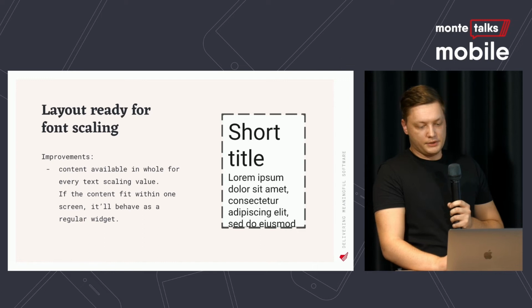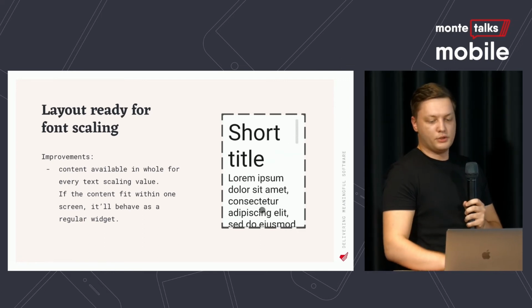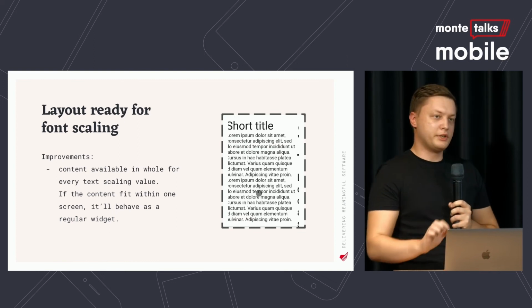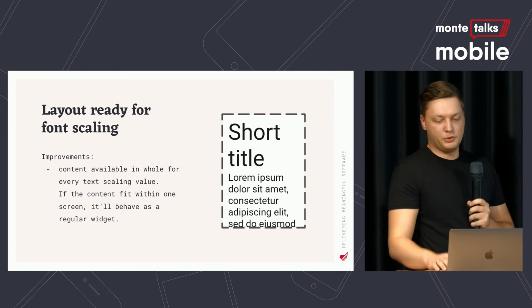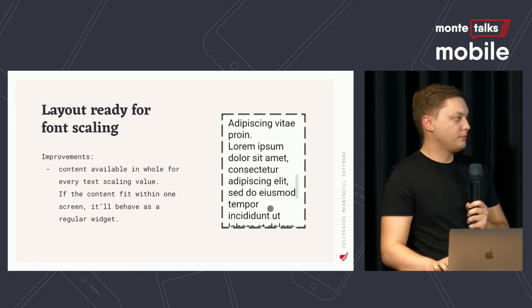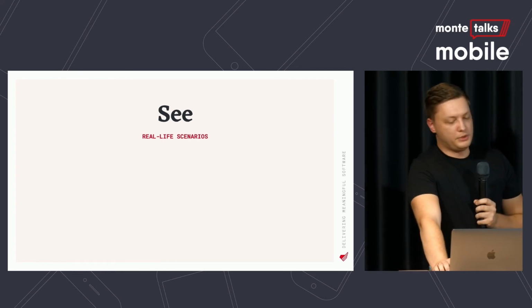But the nice thing that Flutter does for us automatically is that if the content will fit within one screen, if no scrolling is necessary, then no scroll bars, no overshoot animations will be presented to the user. So it looks like a regular widget, basically. Nice. That one is fixed too.